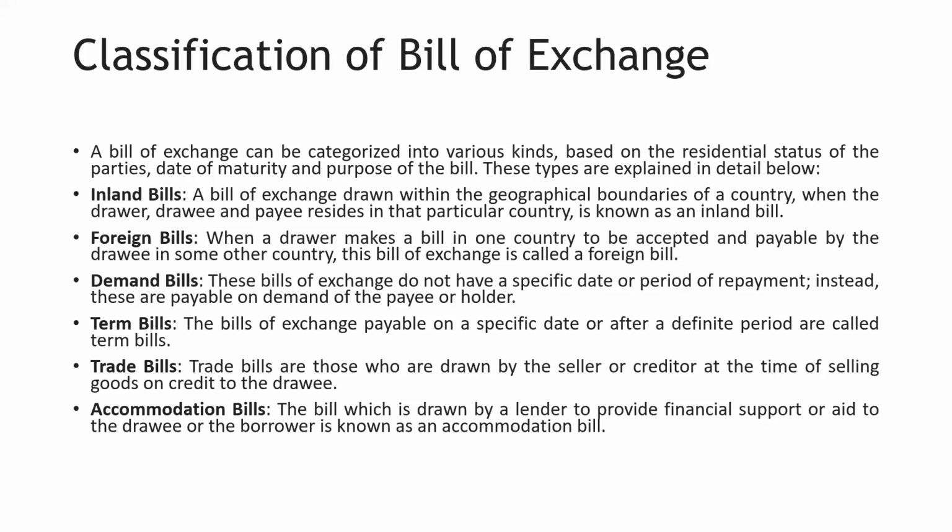And if there is no mention of 6 months, 3 months, 2 months, and the words on demand are inserted, then it is a demand bill. For a term bill, the payment will be done after a specific term, a specific period, and that term will be mentioned on the bill of exchange.